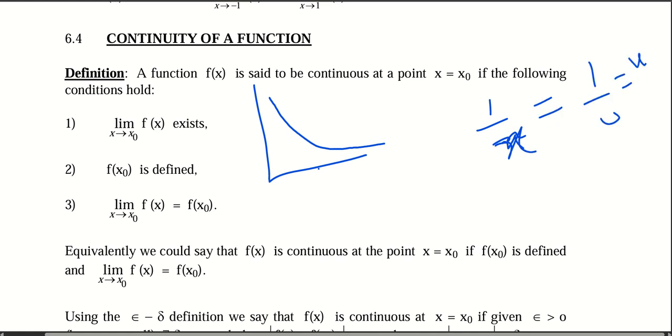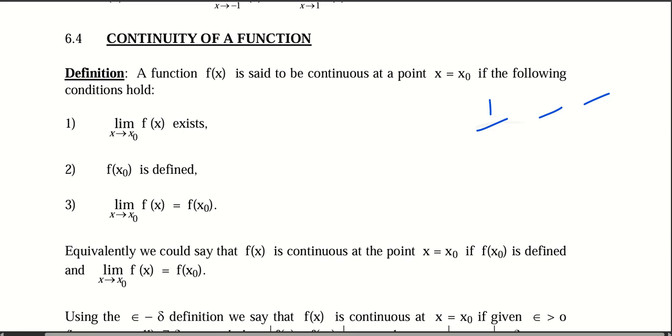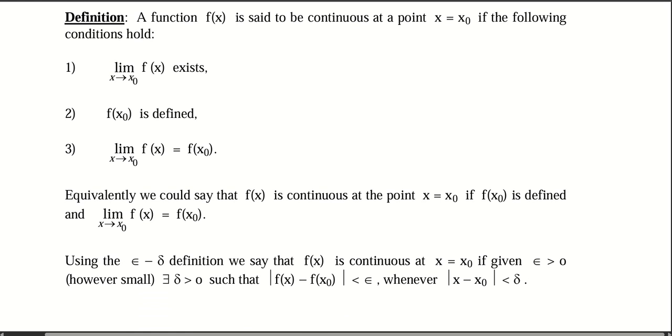So this is undefined. So the function does not exist at this point, right? Exactly. So we cannot say that the function is continuous at 0. That's what all this means. Then the second point is that it is defined. So one, it exists and it is defined. Okay. And the third point is that the value of the function, that's f of x, is equal to the value at that point, right? Sometimes the pointwise value and the value of the function don't match up, and we'll see an example of that.